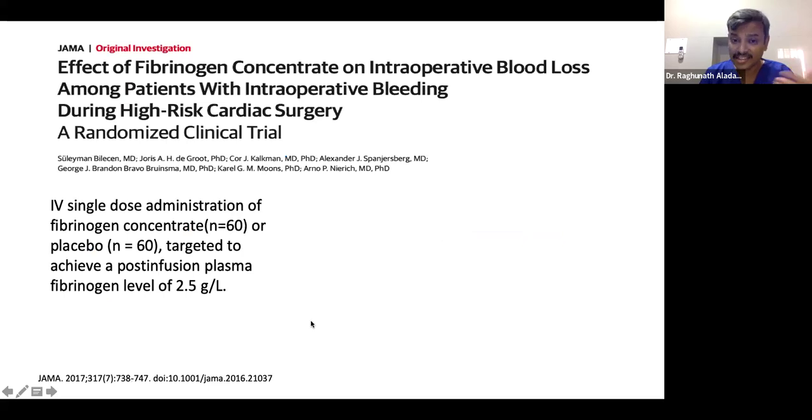So what about the next study, in major, high-risk cardiac surgery, on the effect of fibrinogen concentrate on intraoperative bleeding? This was by Bilecen. He used an IV single dose of fibrinogen, 2 grams or 3 grams, to achieve a post-infusion plasma fibrinogen level of 2.5 grams per liter.